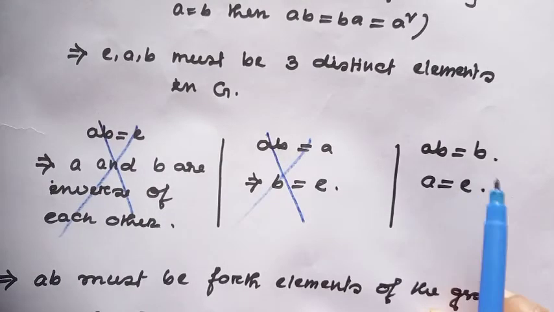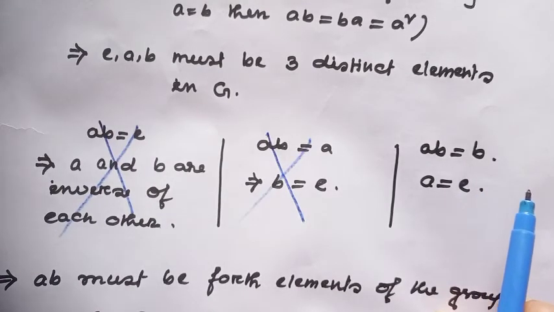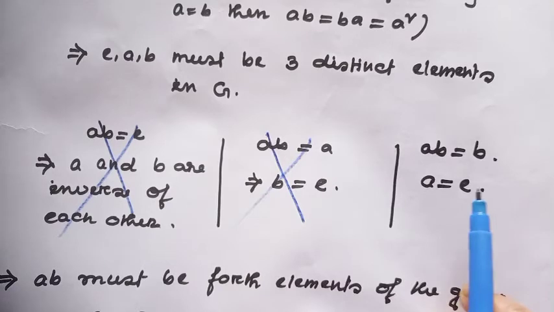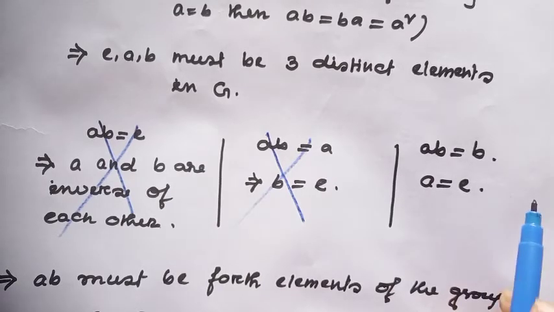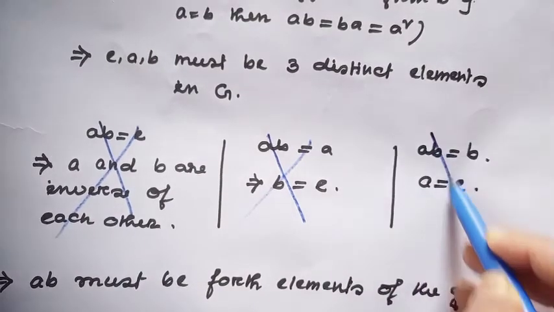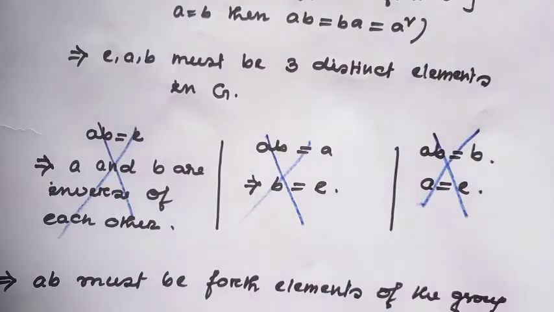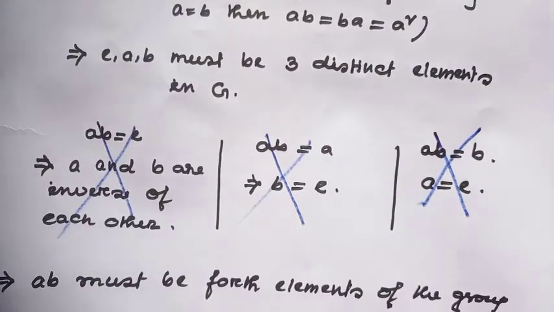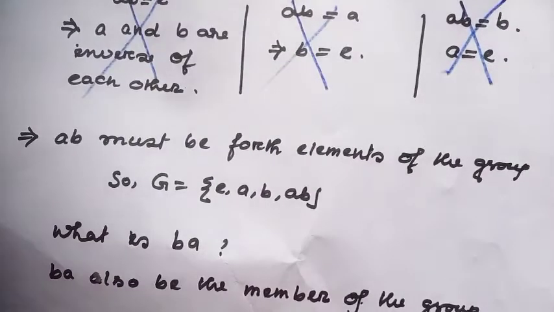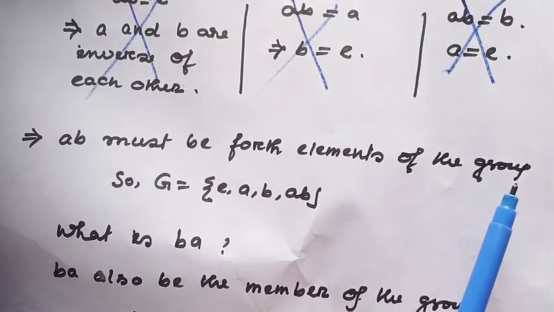Similarly, AB equals B is not possible, because I will get A equals E, which is not possible. That implies AB must be the 4th element of the group.